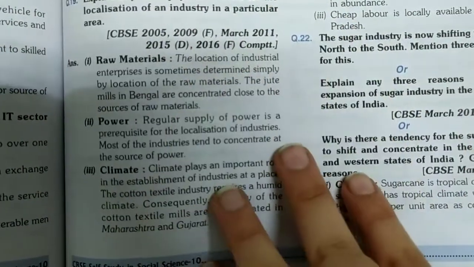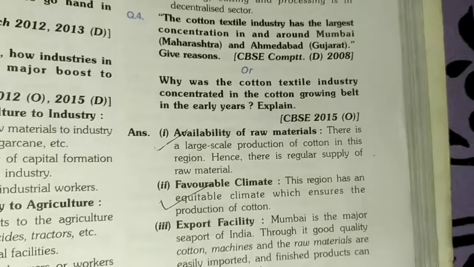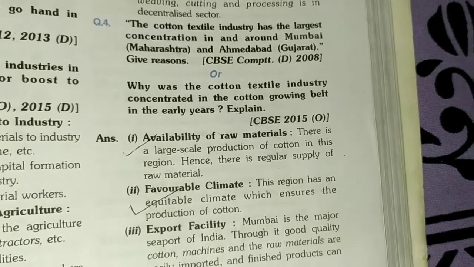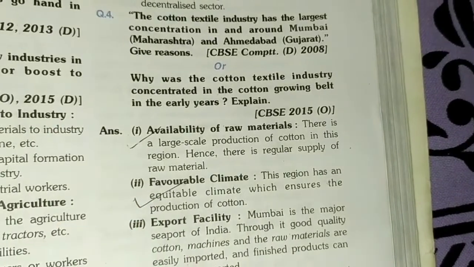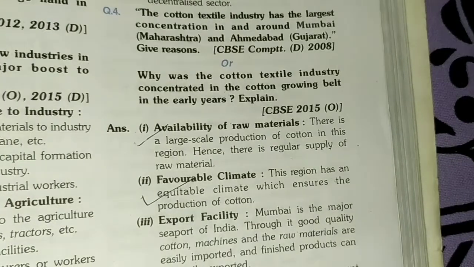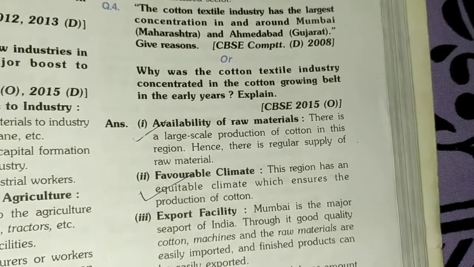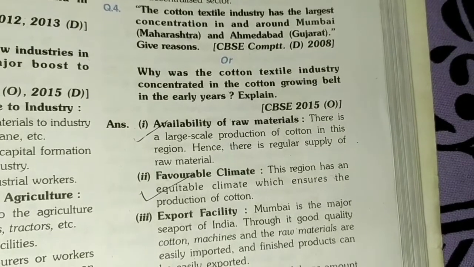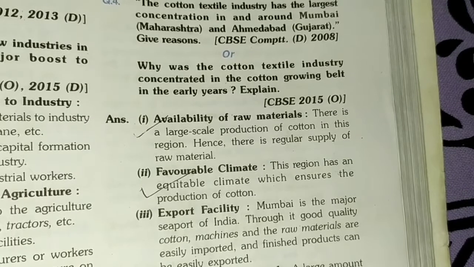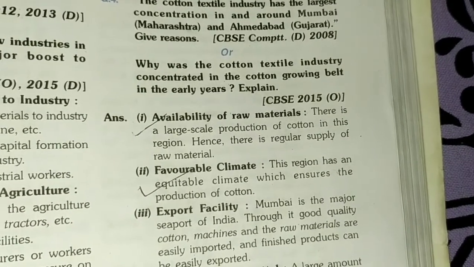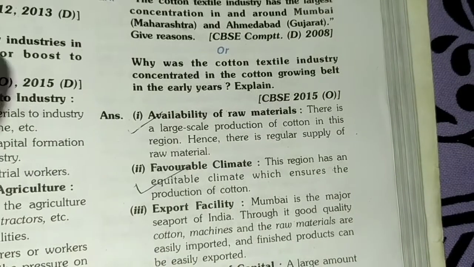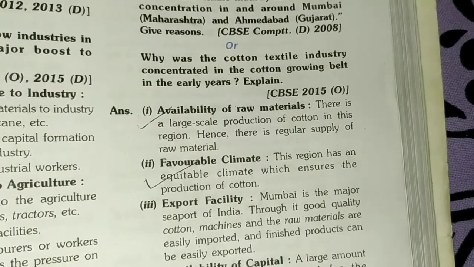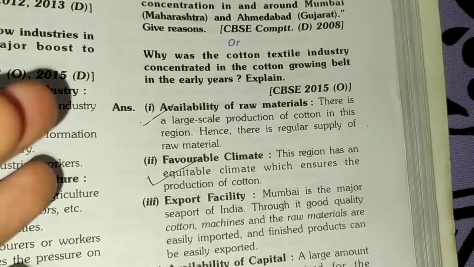So this was the 3 marker question, the most important question. Now we have a 5 marker question of chapter number 6, manufacturing industries of the geography part. The question is like this: the cotton textile industry has the largest concentration in and around Mumbai, Maharashtra, and Ahmedabad, Gujarat. Give reasons. Or it can also be asked like, why was the cotton textile industry concentrated in the cotton growing belt in the early years? Explain. So we just need to explain the reasons why most of the cotton textile industry was set up in Maharashtra and Gujarat. We just need to give the reasons.